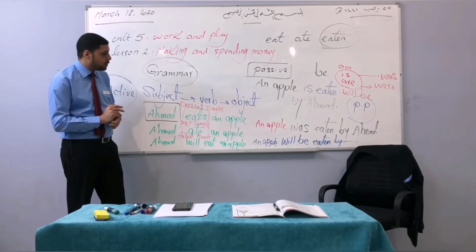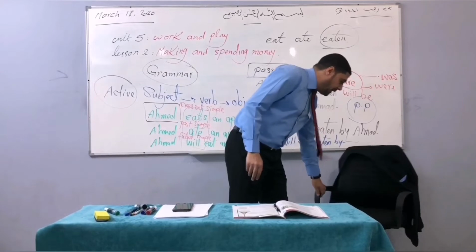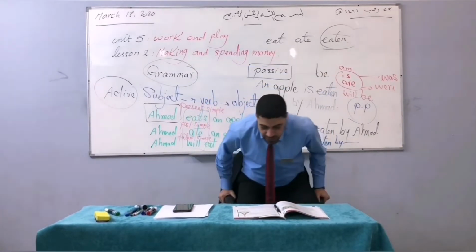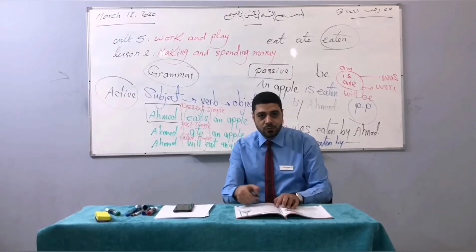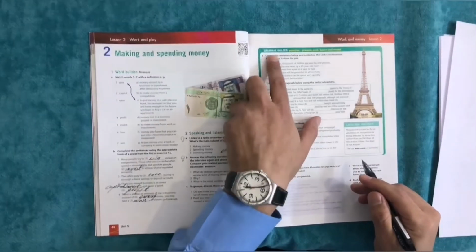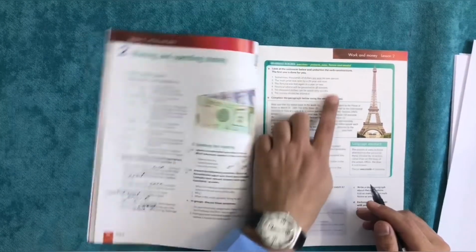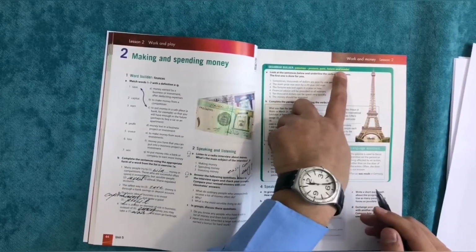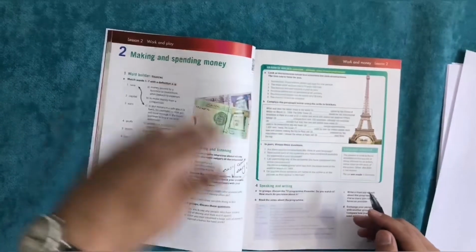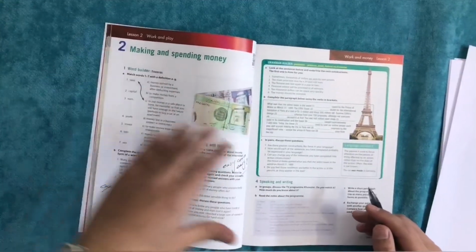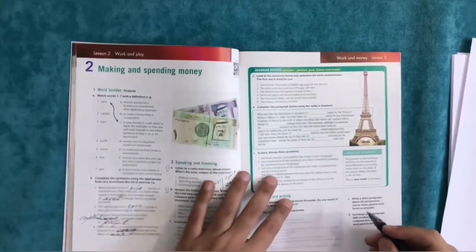Now then, we have some exercises here in our book, and we want to have a look and sort this out. Will you please come and have a look? So here in this exercise, grammar builder, passives: present, past, future, and modal. And what he means here by modals is will, would, shall, should, can, could, and these things.